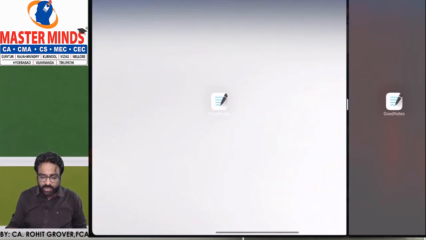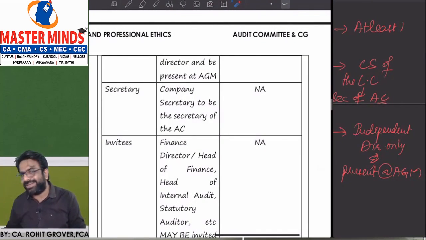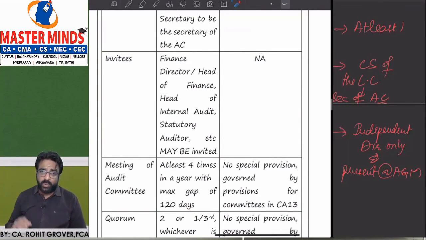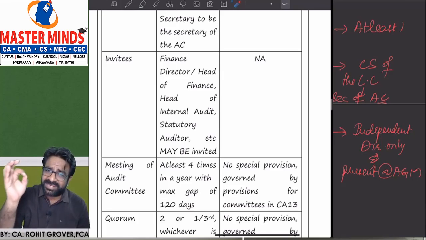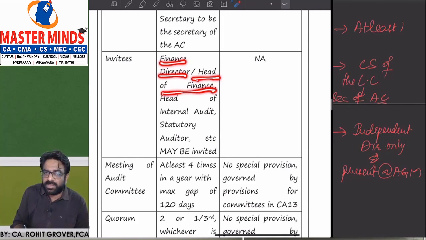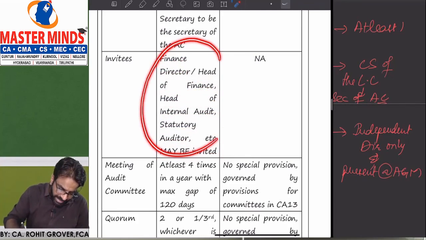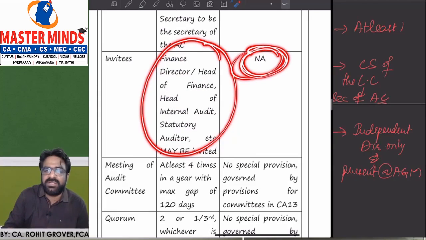The only thing is you need to understand the differences between the toughness of the LODR regulation as compared to the unlisted company under the Companies Act. Clear? Now, next one. Invitees. Who is going to be invitee? It means in the LODR audit committee, who can be present in their meetings? Finance director can be present in the meeting of the audit committee. Head of finance department can be present. Head of internal audit can be present. Statutory auditor, etc. may be invited. These people may attend the audit committee meeting of LODR, but no such provision is given under which act? Companies Act.